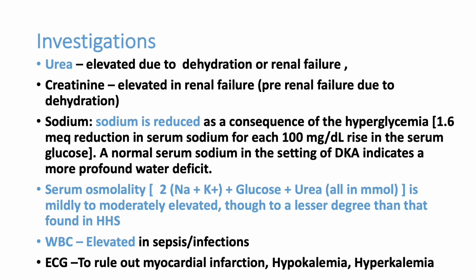Then in most infections, the patient can have a high WBC count. Procalcitonin can be done to screen for infections. Chest X-ray can be done. Urine routine and culture can be done. These are the routine investigations that should be done. In all patients with DKA, we should evaluate for myocardial infarction. ECG should be taken in all patients.